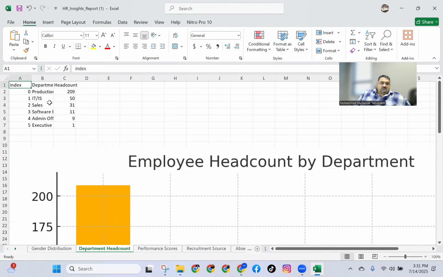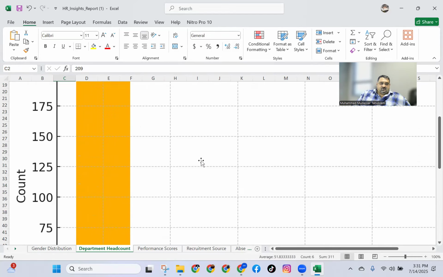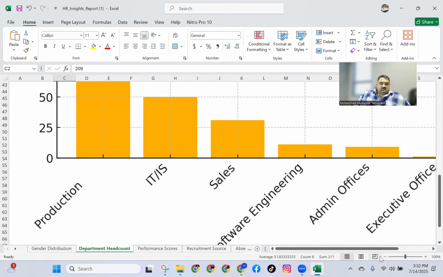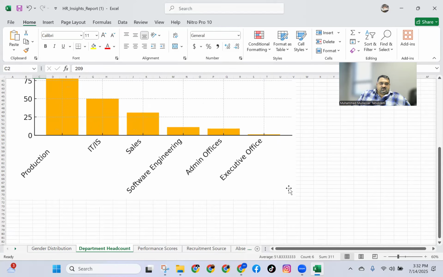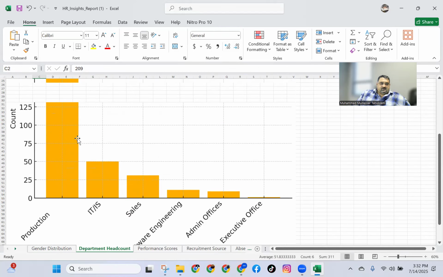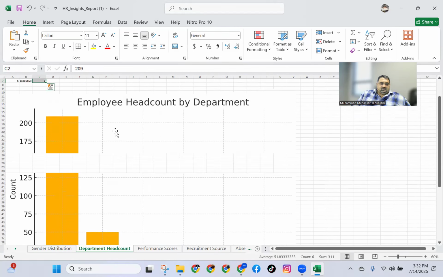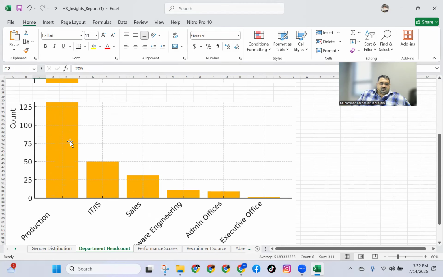See, now this is department head count. Department-wise, how many head counts are there? And it is giving you the respective charts. See, if I do like this, make it short. See, here it is, number of employees, departments, sorted in descending order.